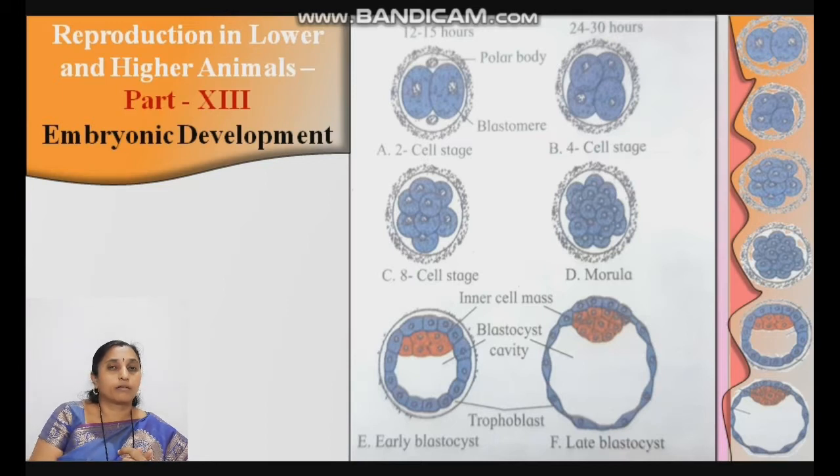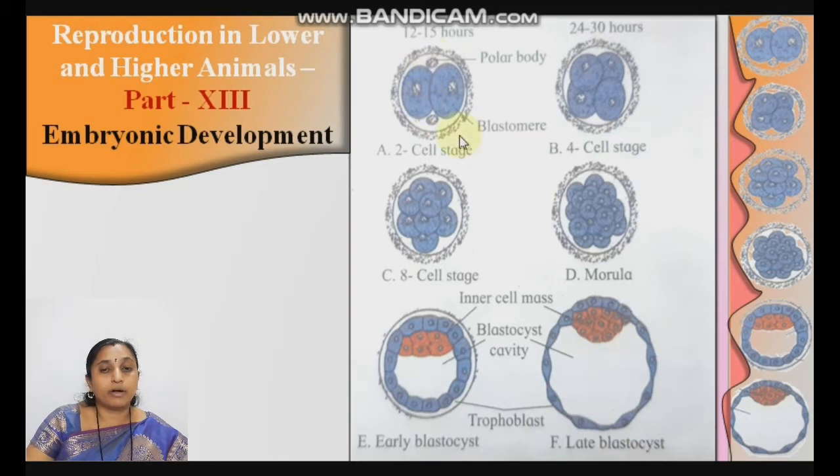Okay, from 2 to 8 weeks, the child or baby is known as an embryo. Before this it is a zygote. We are still in reproduction in lower and higher animals, part 13, the embryonic development. See here, all these are the development stages of the zygote. The zygote is a single cell but a diploid cell.